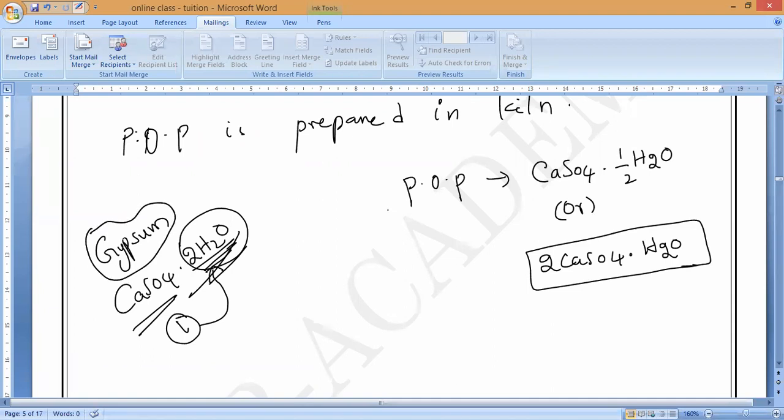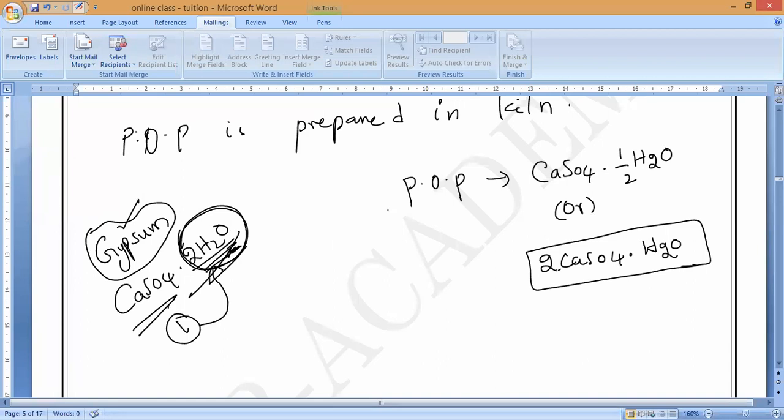Gypsum. Nobody will say this much clearly. So one CaSO4 molecule of calcium sulfate in gypsum is containing how much water? 2 molecules of water of crystallization.